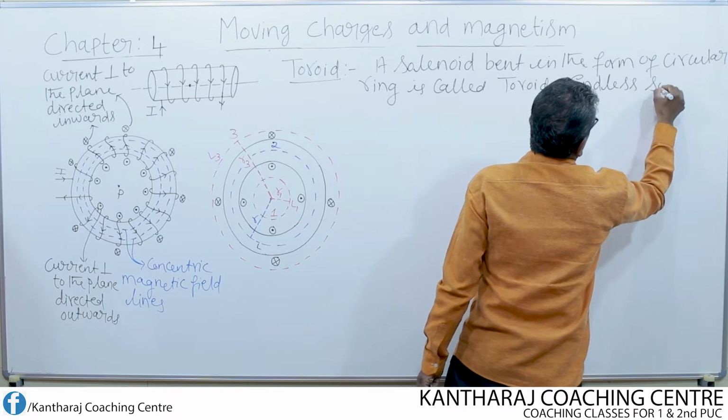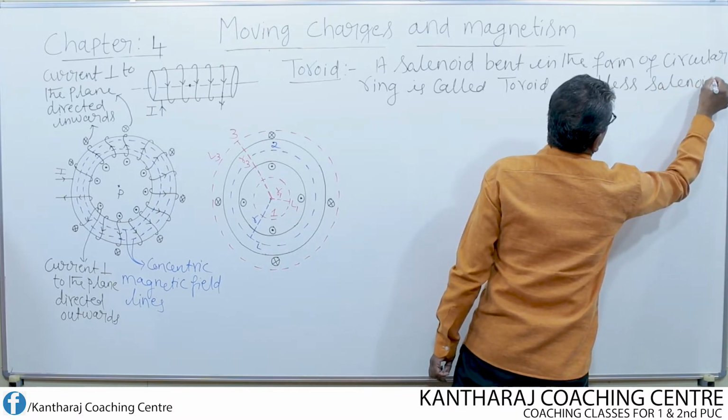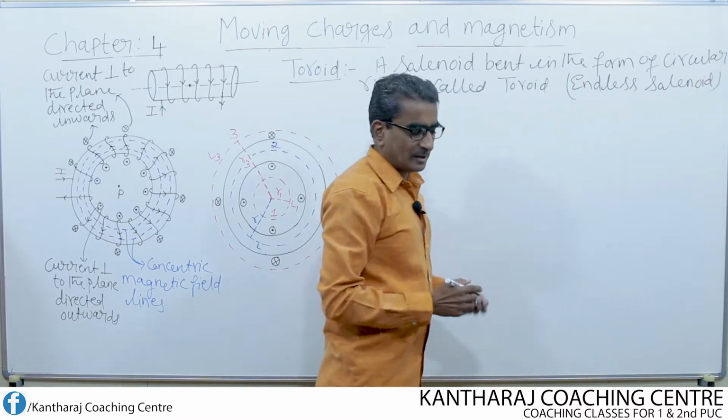An endless solenoid is also known as a toroid.